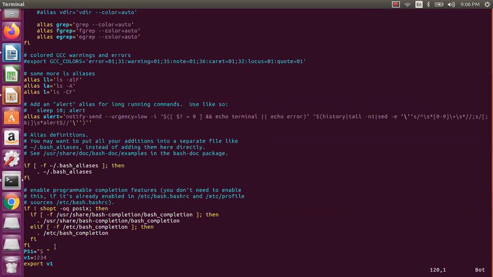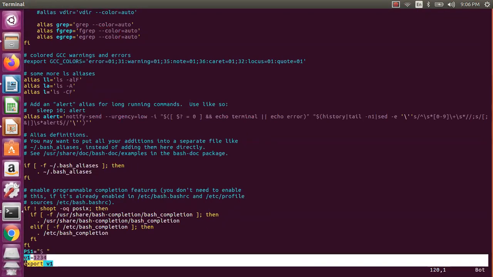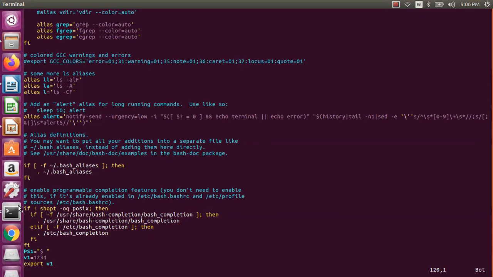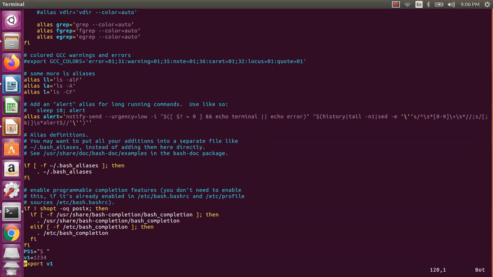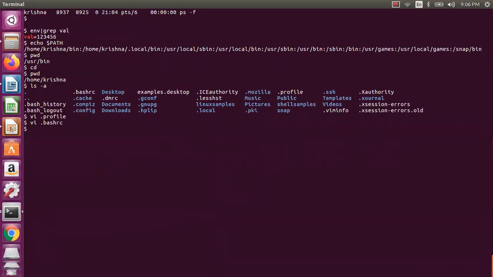If you see this one, lastly I have put v1 is 1234 actually. Now I said export v1. That's why wherever you have the shell it is visible. So if you want to do this, you can do this one. I did this and I said export v1, and the export v1 you can also do in a single step actually. No need to do a two-step process. Now let us assume I say echo $v2, and nothing is there. Now I can say export v2=2345, something I have given. Now I say echo $v2. Now I am creating a subshell, and then I am saying echo $v2. Now it is visible actually.